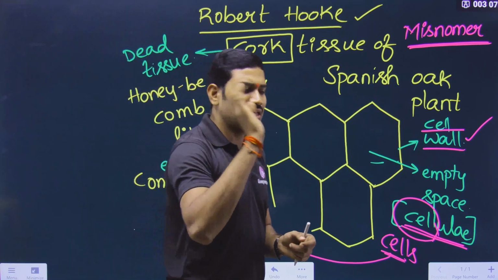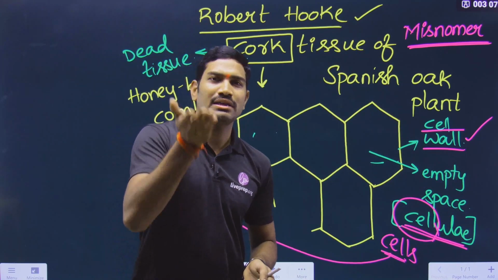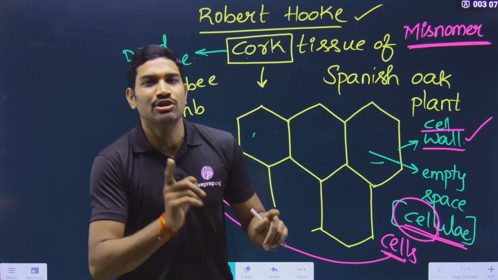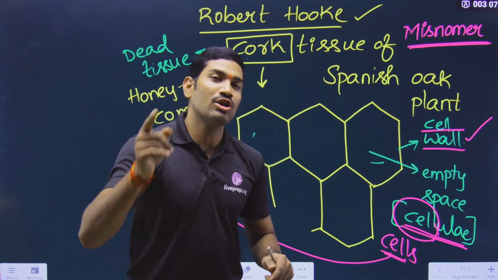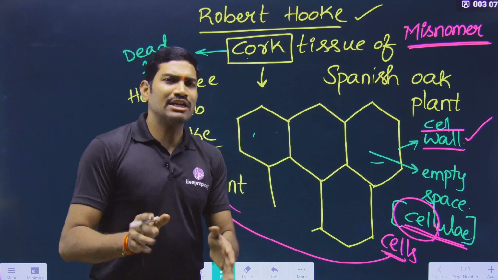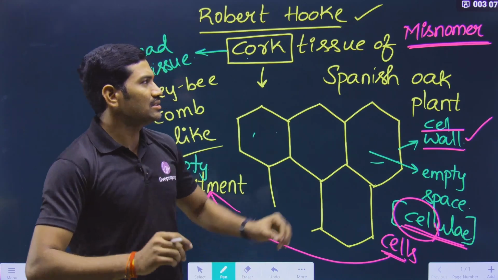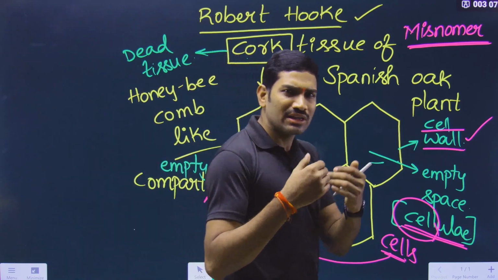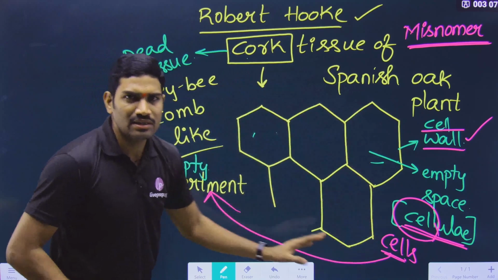Anyhow, that day we will talk more about this. Originally, some hormones are increasing the activity, but there are some hormones that are inhibiting, stopping the activity also. But still we are calling them hormones. So the term hormone is also a misnomer. In this way, there are some terms called misnomers. In the NCERT they are not talking anything about misnomers, but at least understand what a misnomer is. In biology, some names were given by mistake, but we are still using them today also. This is what they are saying in this particular part.